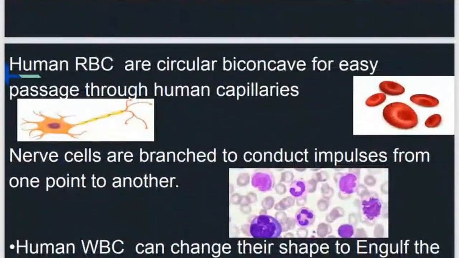For example, RBCs, red blood cells, are circular biconcave like this, and this shape is because they have to travel from one part of the body to the other part of the body. So due to this shape, they can easily pass through small capillaries also. When we talk about nerve cells, they are branched because they have to conduct impulses from one point to another. Whereas white blood cells change their shape because they have to fight with pathogens, bacteria, viruses. So they change their shape so that they can eat those microorganisms that enter our body. So they are of different shapes.